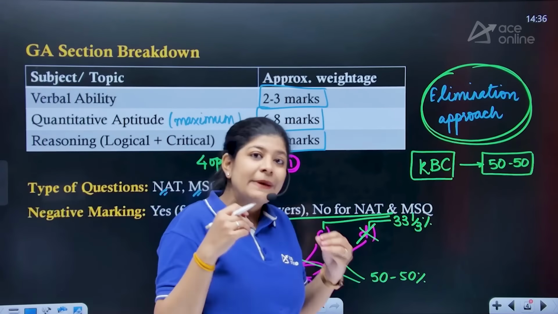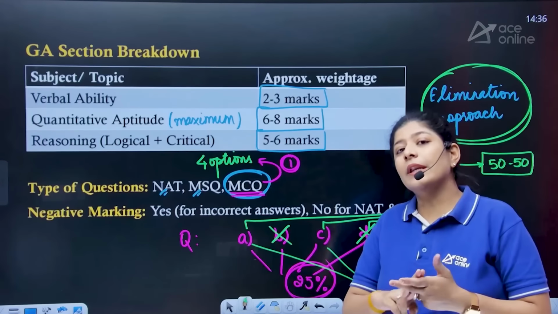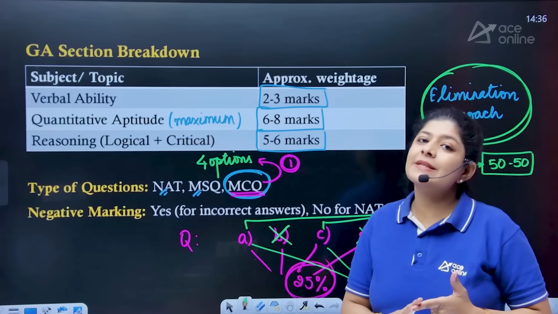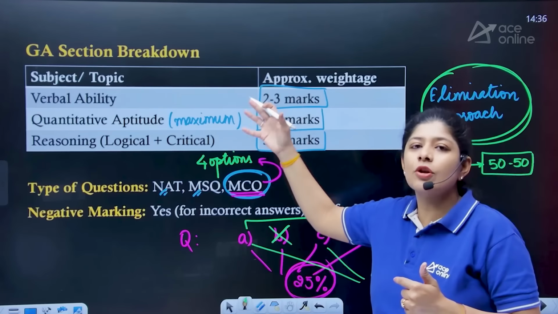Okay, so as we have discussed over here, what is the breakdown of the general aptitude section, what are the types of questions we are having, and whether there is negative marking or not. Now we need to discuss what are the important topics that we are having for the respective subjects.